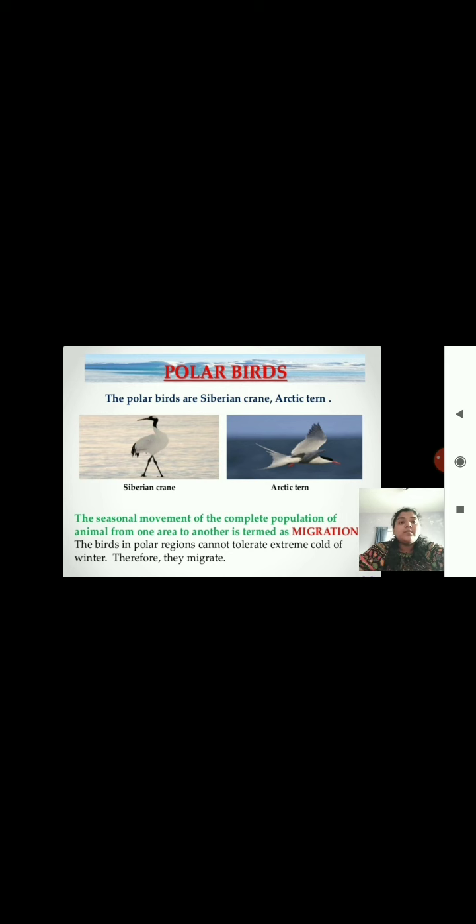Next are the polar birds. The polar birds are the Siberian crane and the Arctic tern. You can see the picture over there, the Siberian crane and the Arctic tern.